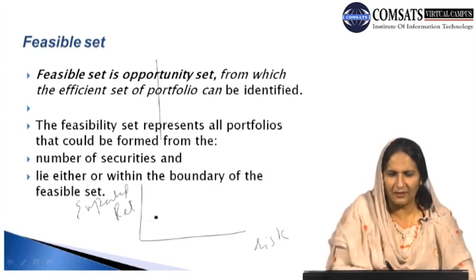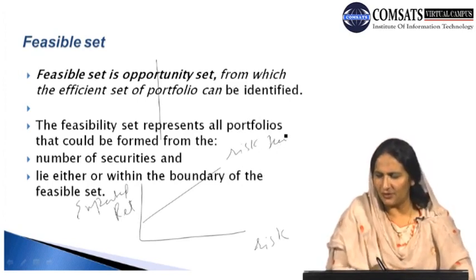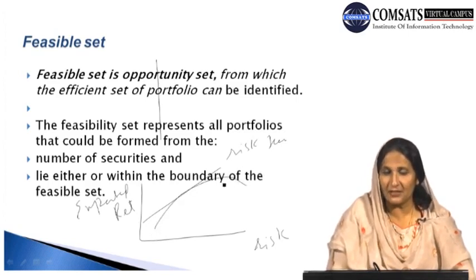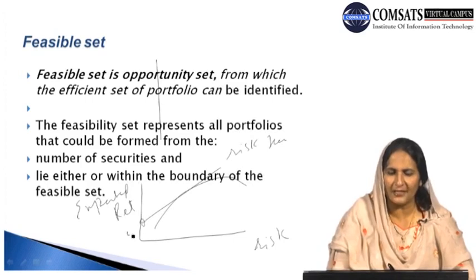We have a straight line, and the straight line indicates the risk-free attitude of the individual investor. And here we have the frontier which is tangent to this linear line, and touching the vertical axis at this point, let's say E.